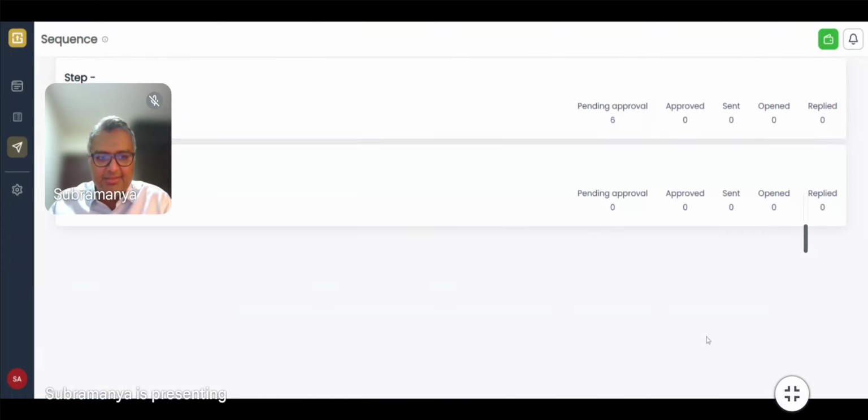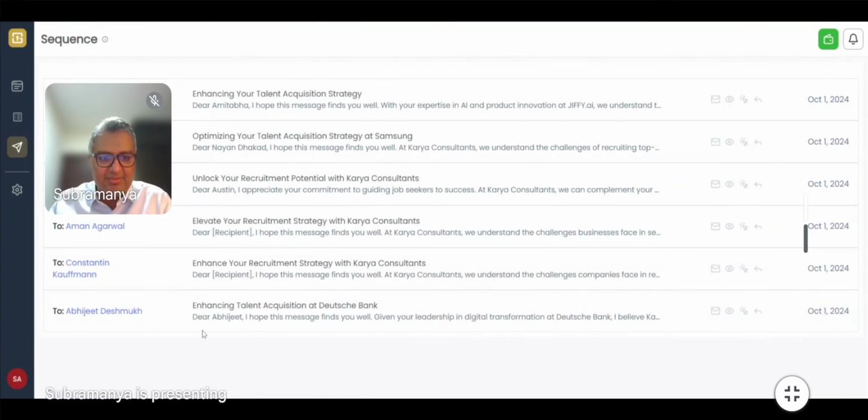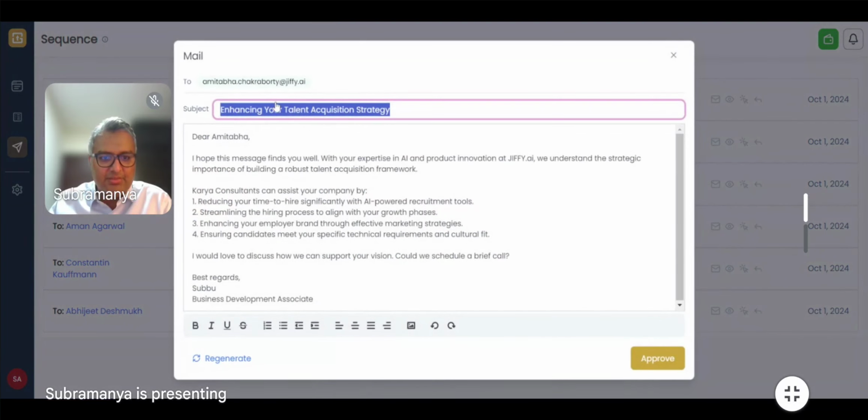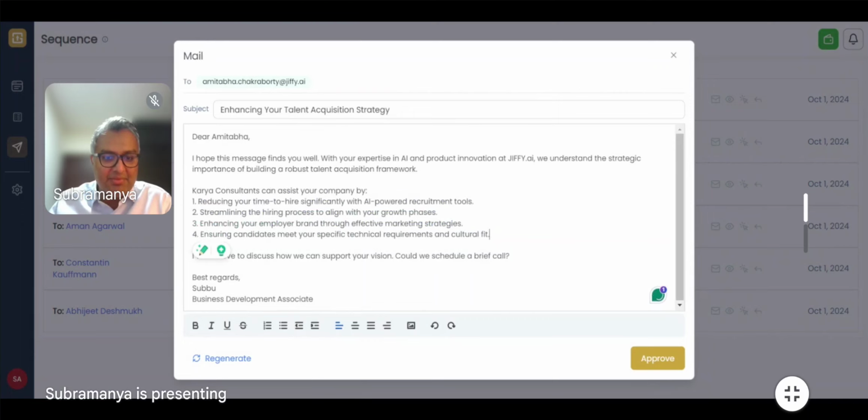I'll go to analytics here, and you can see that the first step, which was sending hyper personalized email, there are 6 emails that have been already generated. So you can see these 6 people. If I open this, you will notice that it has generated an email exactly like how I requested it to. For example, here it says, "Dear Amitav, I hope this message finds you well. With your expertise in AI and product innovation at Jiffy, we understand the strategic importance of building a robust talent acquisition framework." Very specific, very context specific. And 4 pointers on how Karya can help, right?